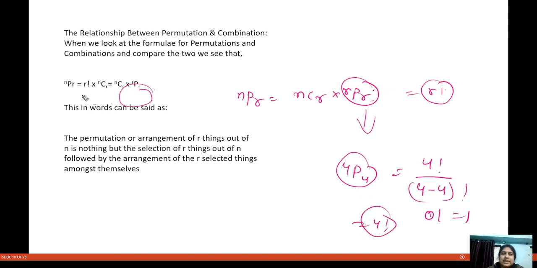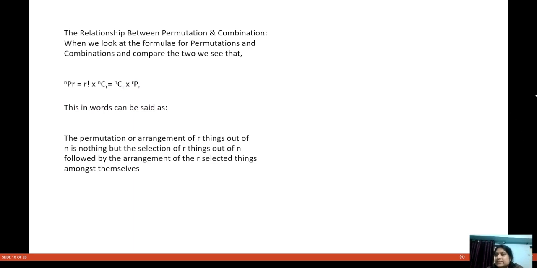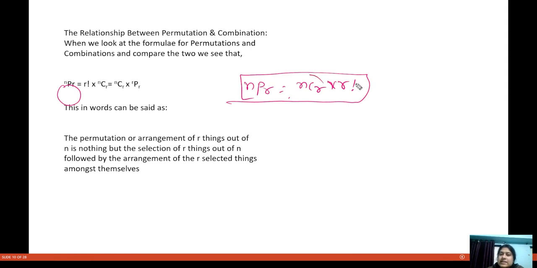So whenever, see, factorial R is nothing but RPR. Okay, so that is this notation given. Keep in mind this also. See, once again try to clear this. NPR is equal to NCR into factorial R, because I already told you with the help of the formula. Now this factorial R can be written as RPR also. This is nothing but that only. I hope everybody is clear with this.